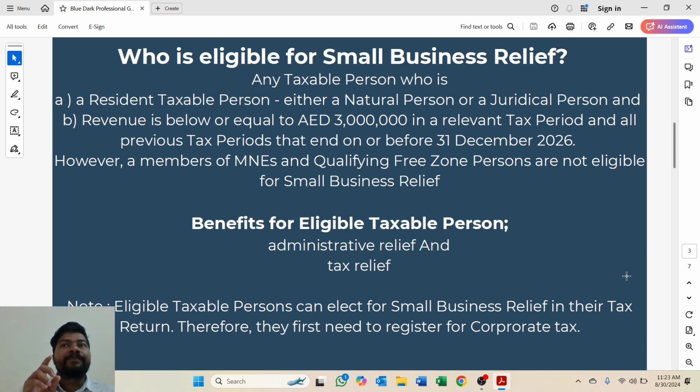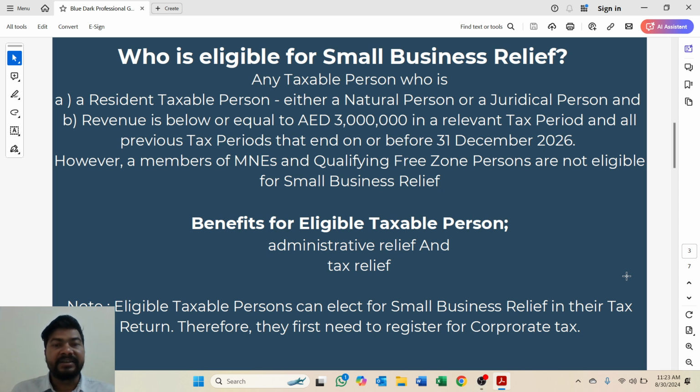Also, transfer pricing documentation is excluded for an eligible taxable person. It means they don't need to keep or maintain transfer pricing documentation. So this is all administrative relief. And the tax relief is that if you are eligible and satisfy both these conditions and apply for small business relief, you need to pay zero tax.